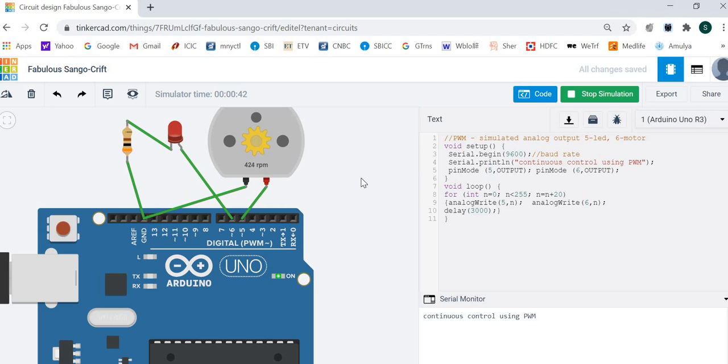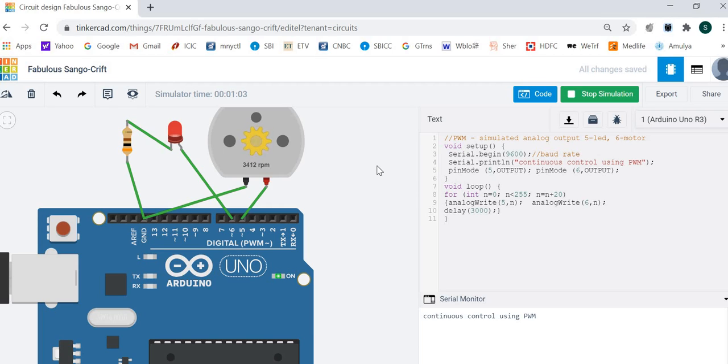0. Again it will go on increasing. See, the intensity of LED is low, it is increasing, again increasing. It will reach to the maximum intensity and then it will again become 0.